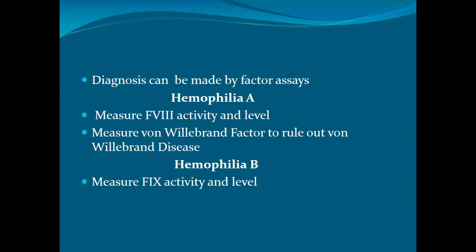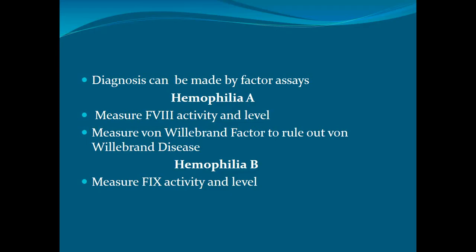Hemophilia A measures factor 8 activity level, and measures von Willebrand factor to rule out von Willebrand disease. Hemophilia B measures factor 9. Diagnosis of hemophilia A: number first, there will be the history. Number second, as I showed you in the intrinsic pathway, a deficiency of factor 8 will lead to prolongation of the APTT.